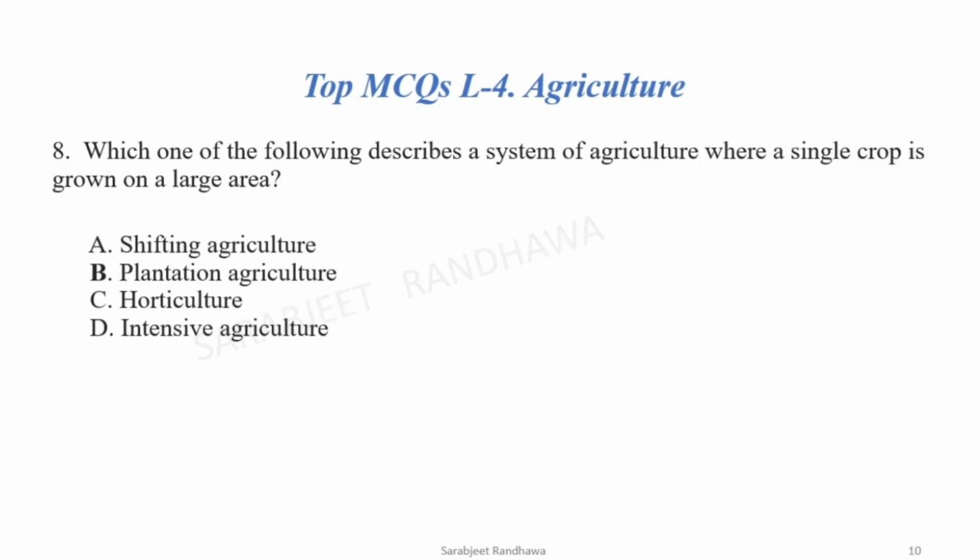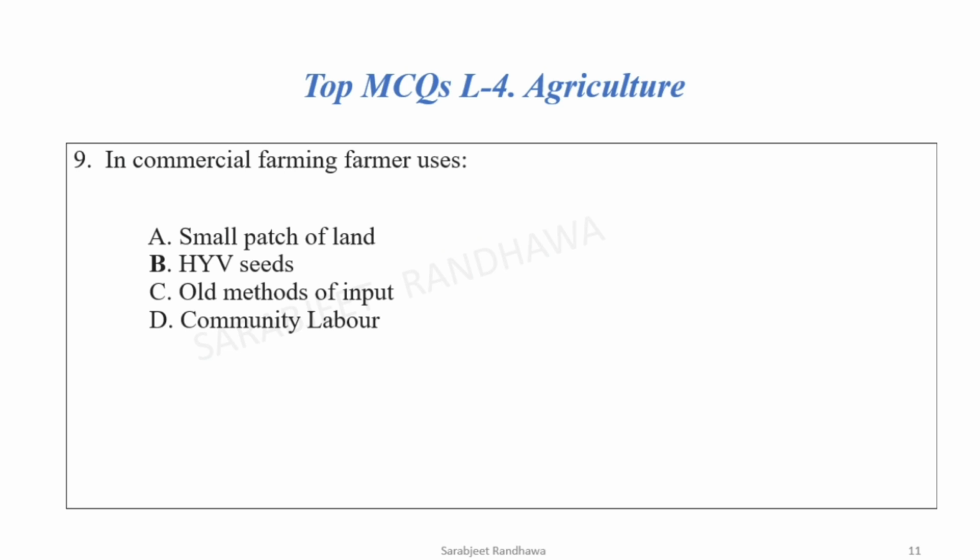Now let's move to the next. Which one of the following describes a system of agriculture where a single crop is grown on a large area? Single crop, large area, that is plantation agriculture. Now next is, in commercial farming, farmer uses. Now in commercial farming, there is no chance of small patch of land, old methods of input, community labor.